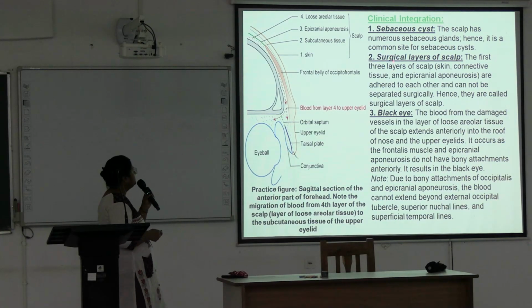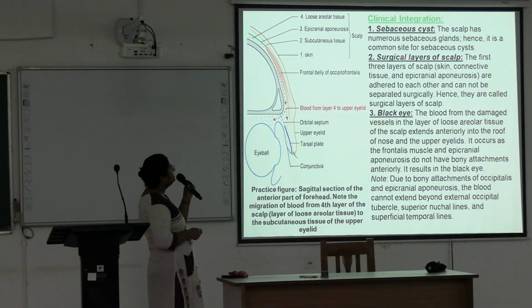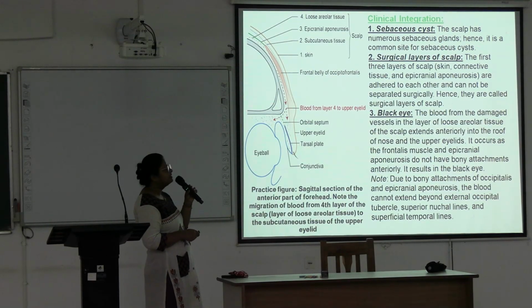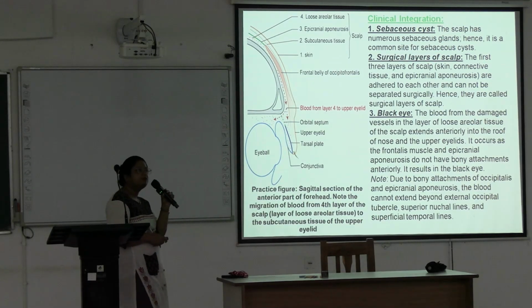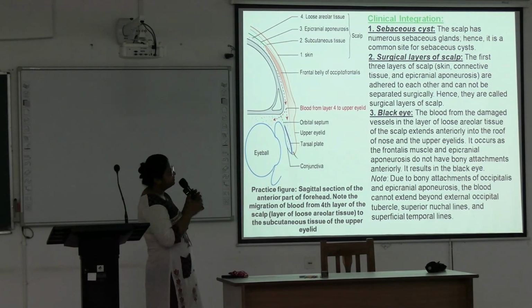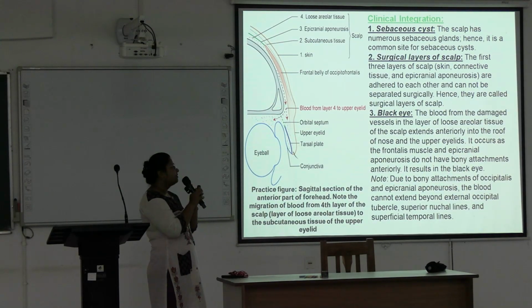First one is sebaceous cyst. Sebaceous cyst of the scalp is very common. The scalp has numerous sebaceous glands, hence it is a common site for the sebaceous cyst. Sebaceous cyst is an infection of the sebaceous gland and there is enlargement of the gland.